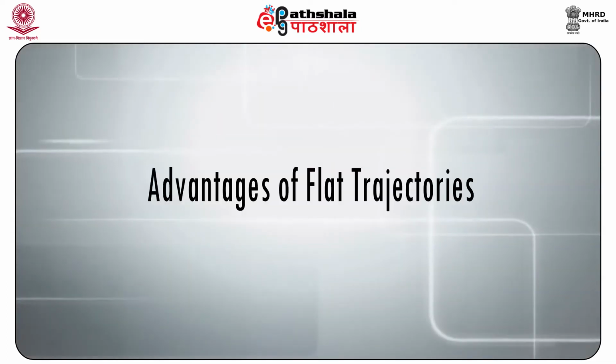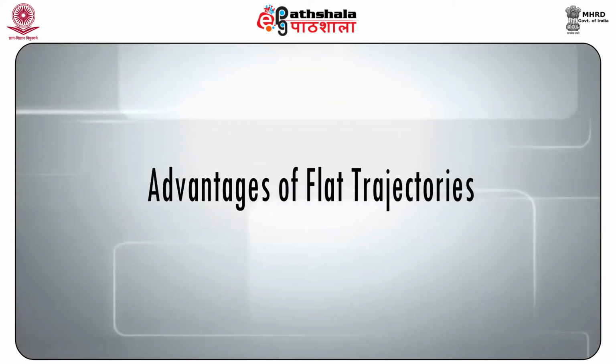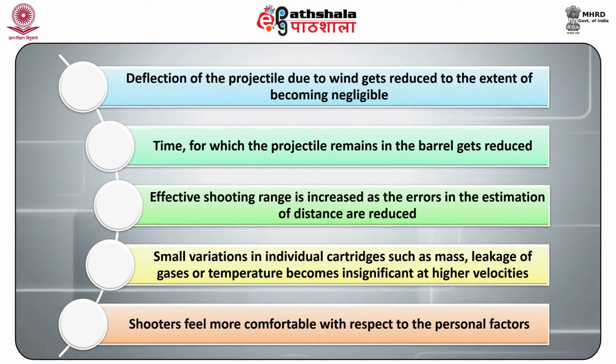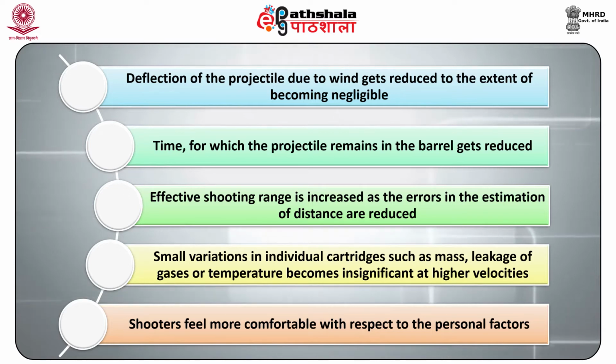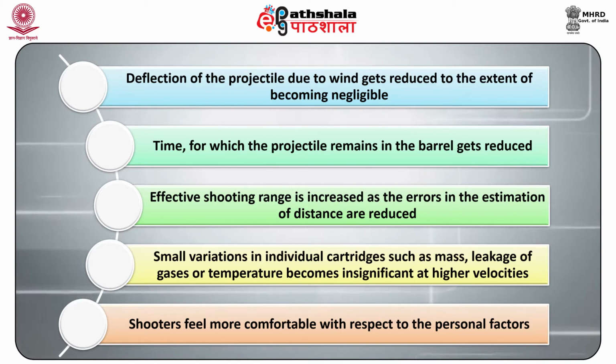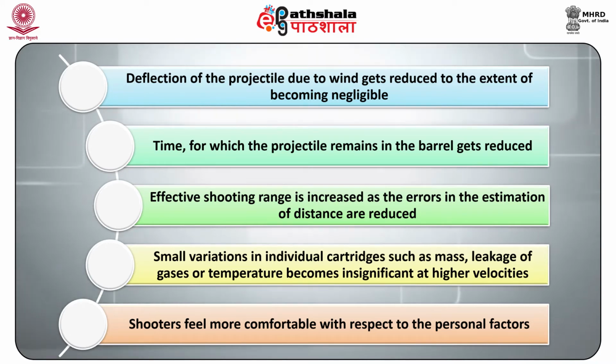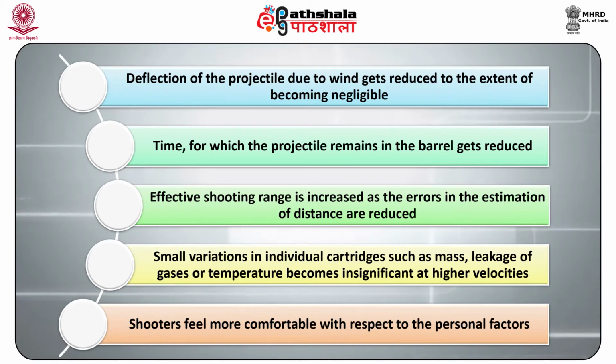Now, let us see the advantages of a flat trajectory. Number 1, deflection of the projectile due to wind gets reduced to the extent of becoming negligible. Number 2, the time for which the projectile remains in flight gets reduced. Number 3, the effective shooting range is increased as the errors in the estimation of distance are reduced.